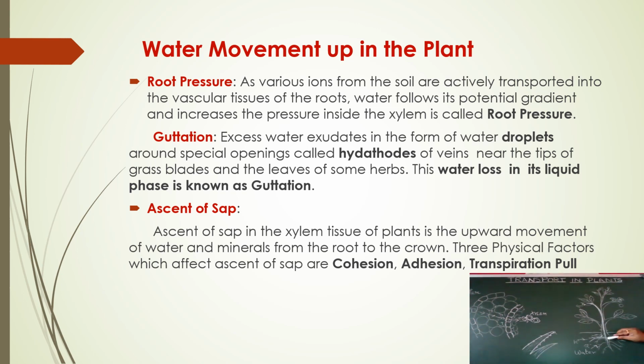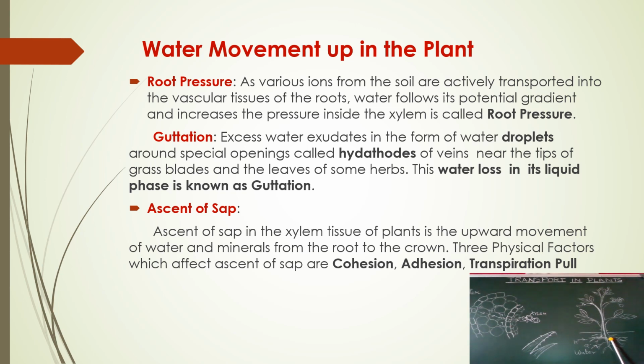That pressure is causing the water to move upwards. That pressure is nothing but the root pressure. Now coming to the definition. As various ions from the soil are actively transported into the vascular tissue of the roots, water follows its potential gradient and increases the pressure inside the xylem. This is called the root pressure.